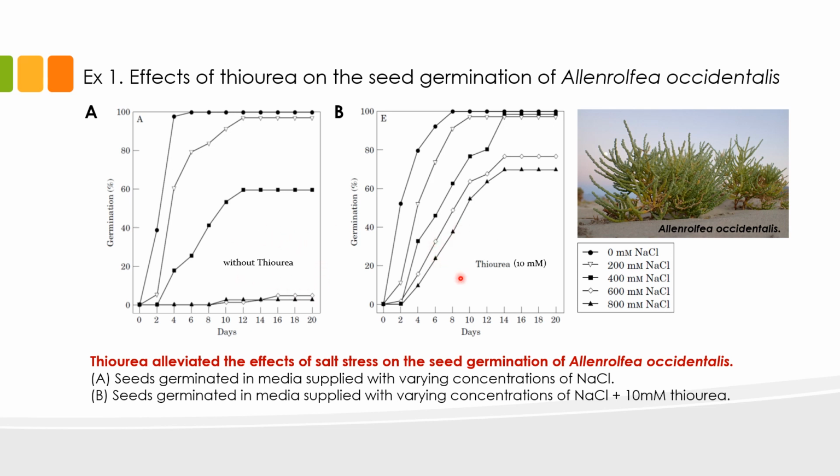But with application of thiourea, you can see that germination reached about 65 to 70% when treated with 600 to 800 millimolars of salt, and up to 100% in seeds treated with 400 millimolars of salt.